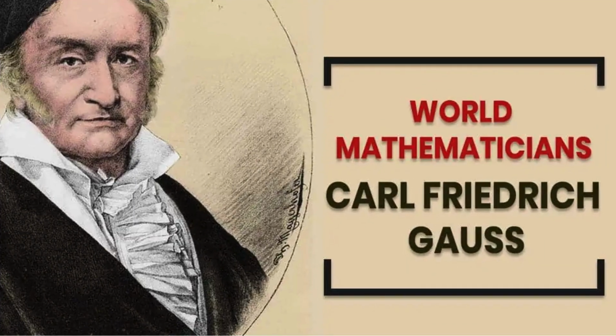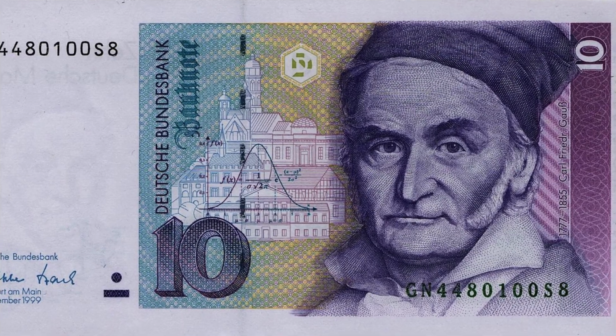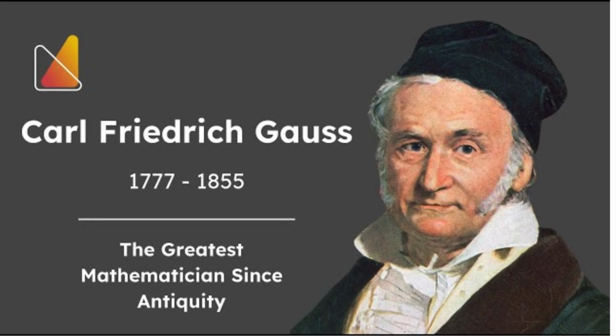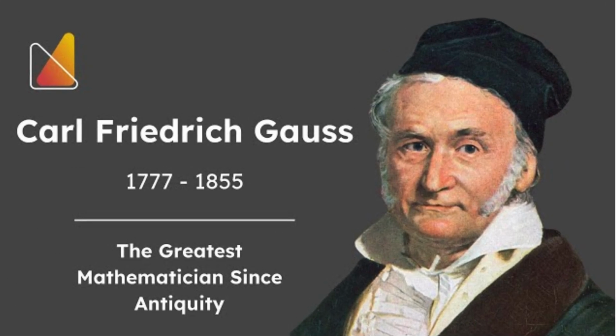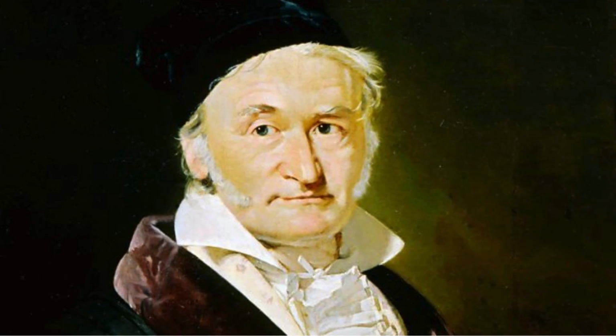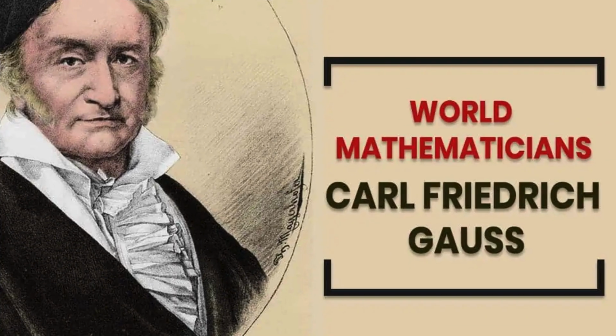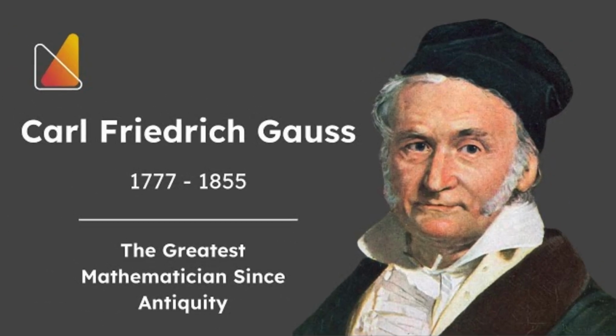Least squares method. Gauss invented this method to predict planetary orbits, minimizing errors in calculations. Today, it's used in machine learning, data fitting, and engineering. Non-Euclidean geometry. Gauss explored geometry beyond Euclid's rules, opening the door to new ideas of space that later influenced Einstein's theory of relativity. Magnetism and geodesy. Gauss made major contributions to physics, mapping Earth's magnetic field and advancing precision in the measurement of land and space.